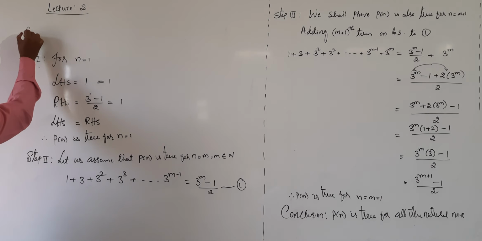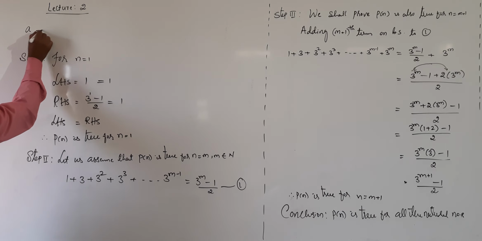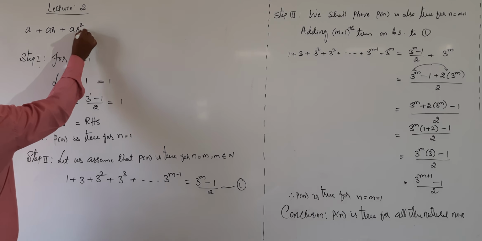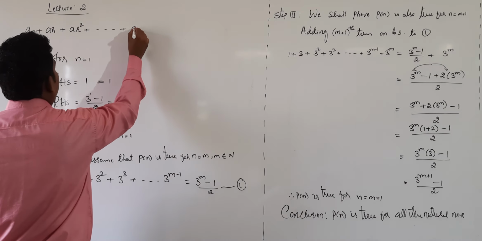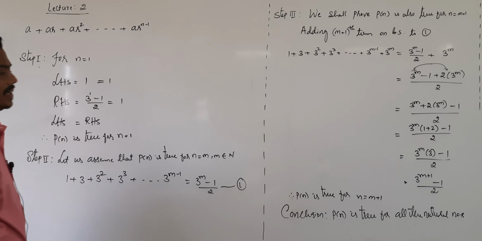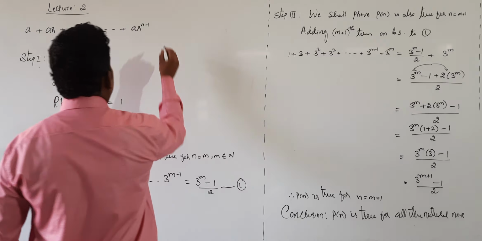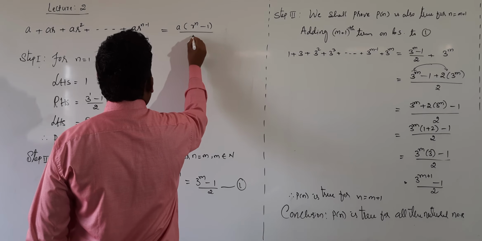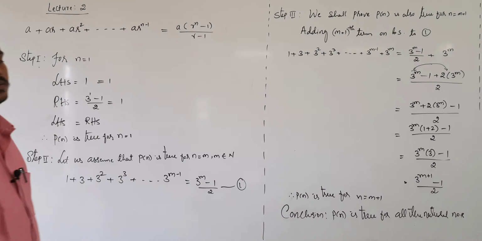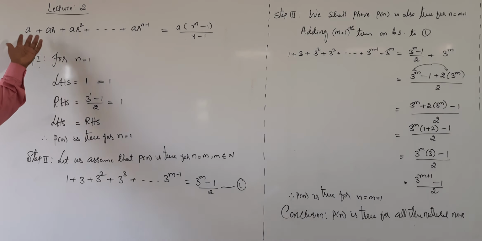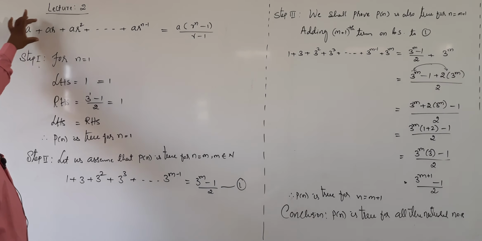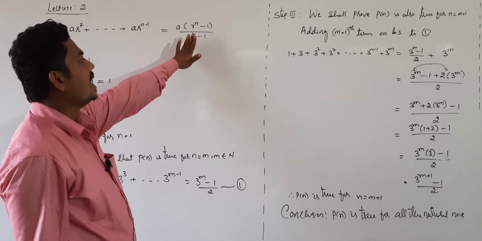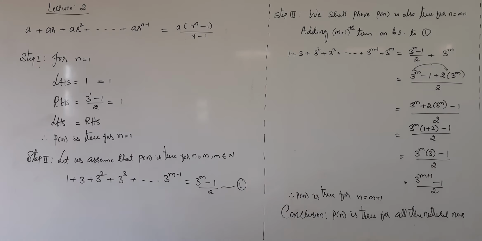Prove by using principle of mathematical induction a plus ar plus a into r square plus and so on plus a into r power n minus 1 equal to a into r power n minus 1 divided by r minus 1.